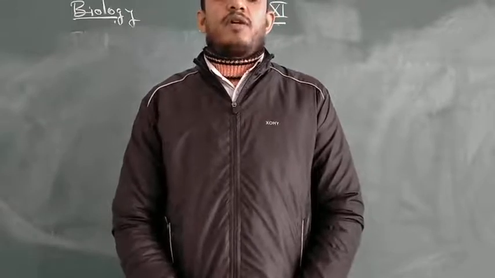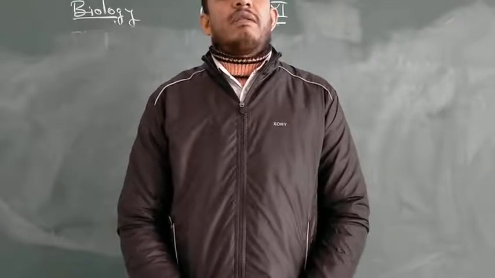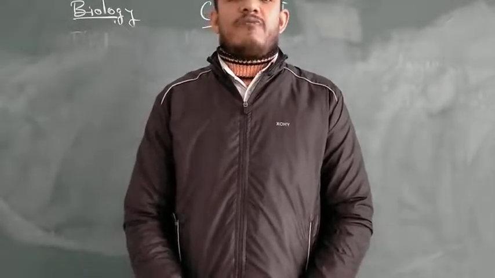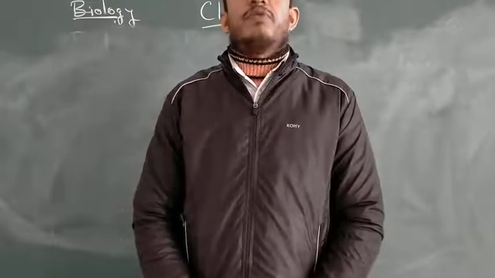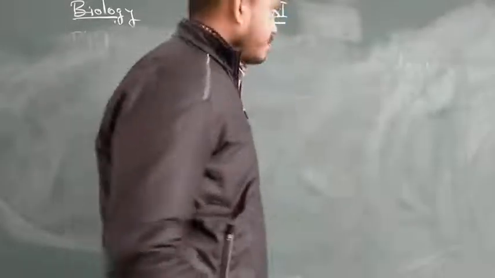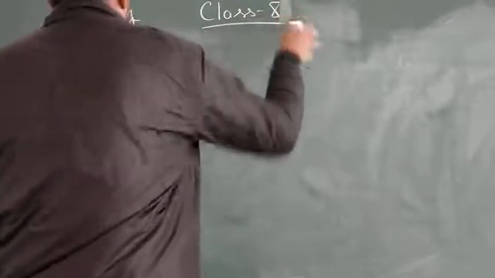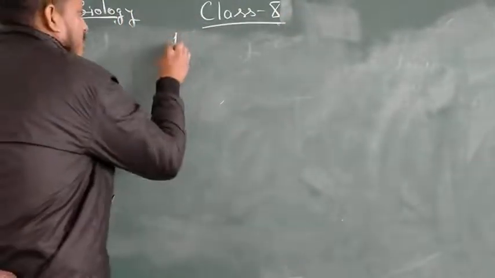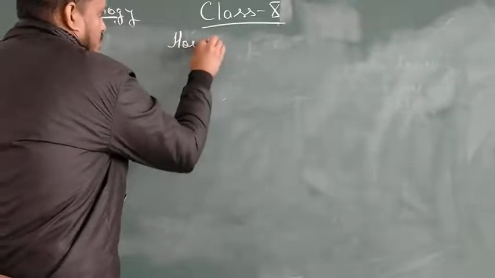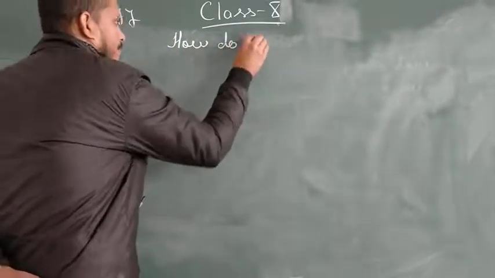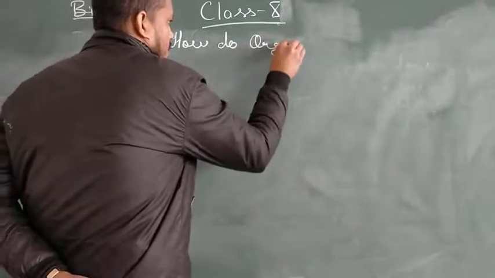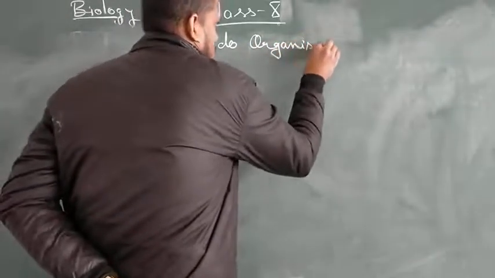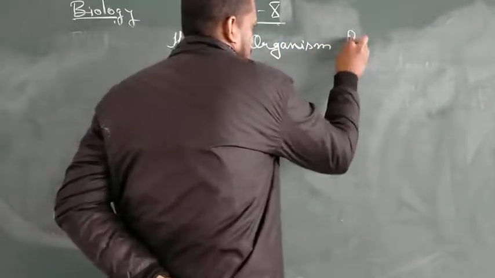And I am here to take your biology class for class 10, and the chapter that we are reading is how do organisms reproduce. Okay? So the chapter that we are reading is how do organisms reproduce.